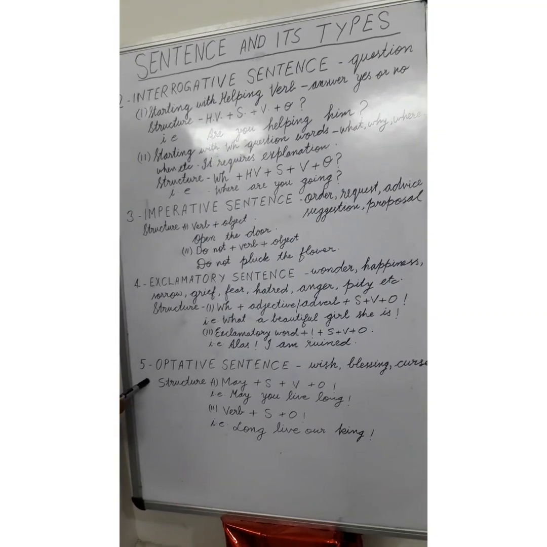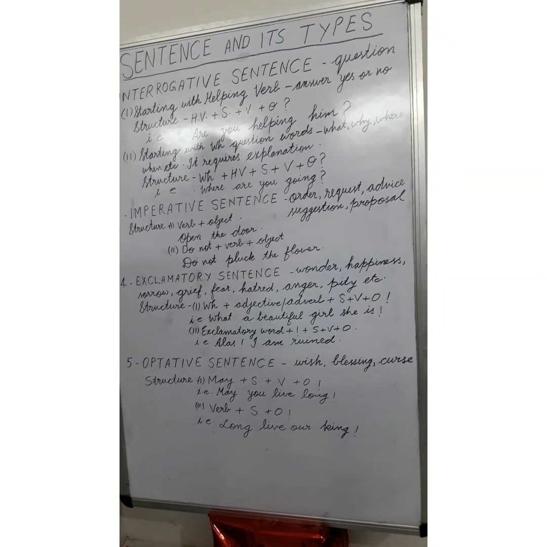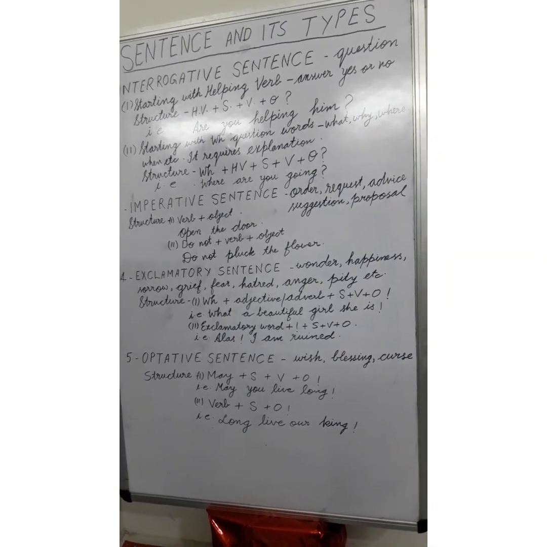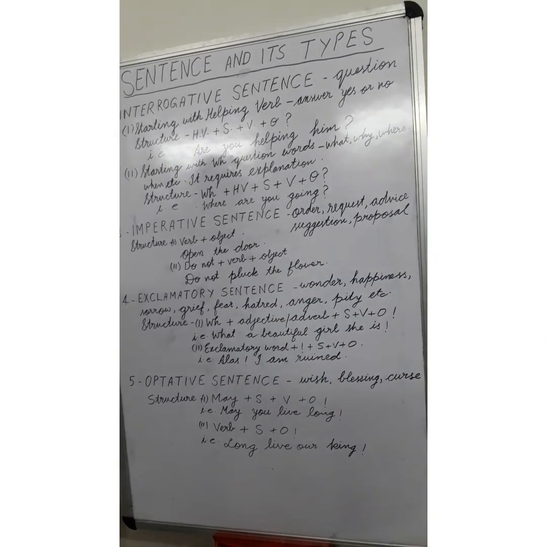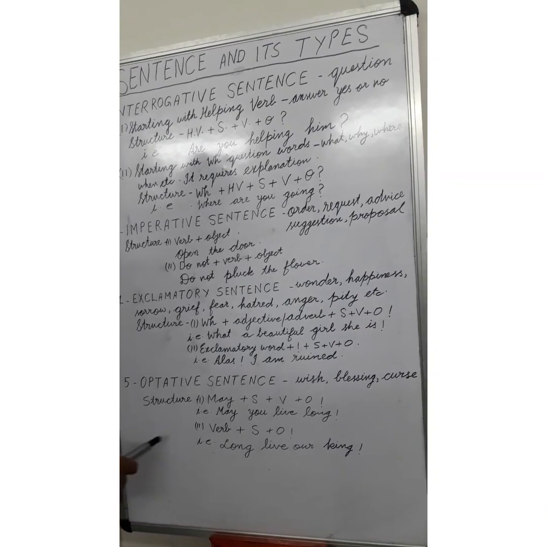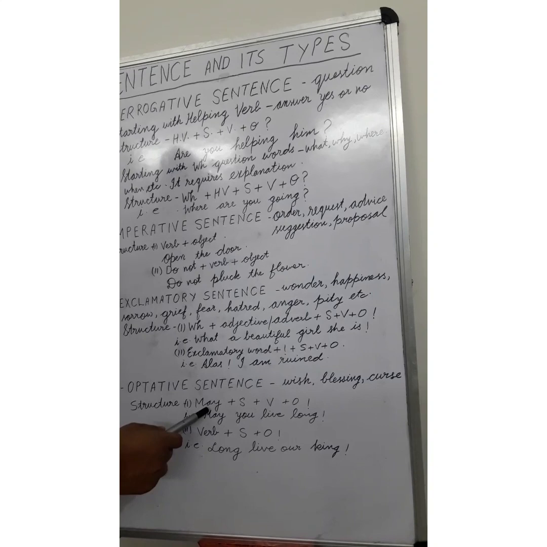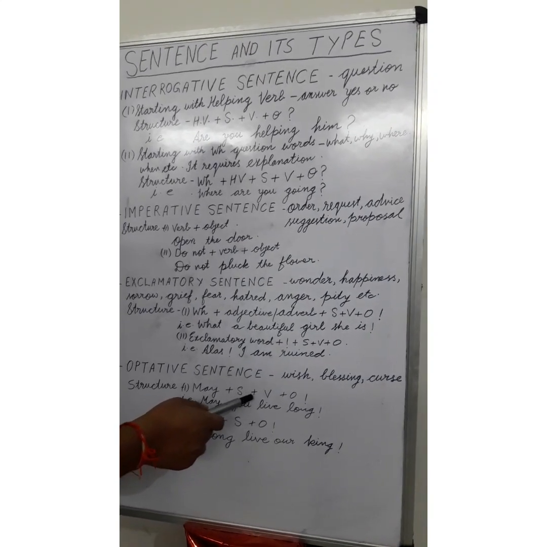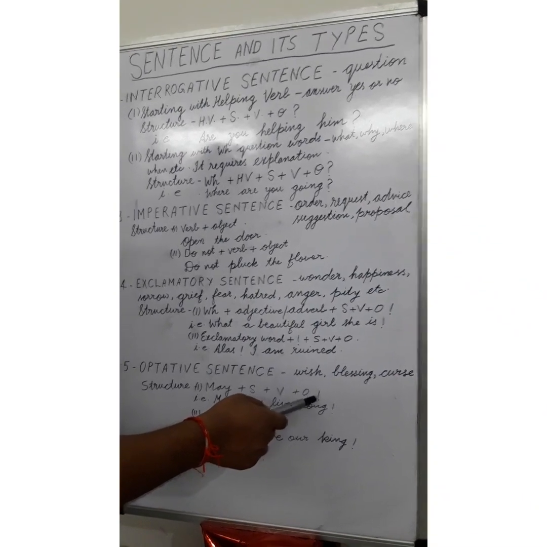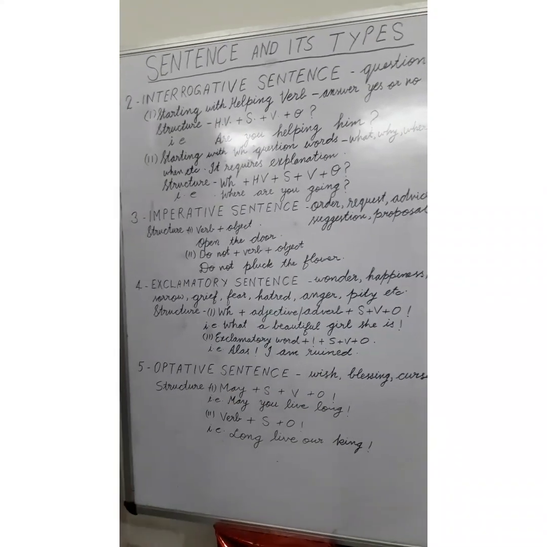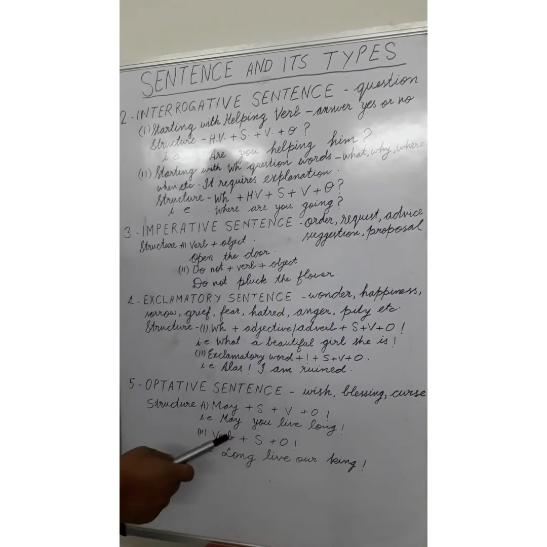The fifth and the last type of sentence is optative sentence. Optative sentence expresses wish, blessing or curse. Wish, blessing or curse. And the common structures are, first type of structure in which may is used, then comes subject, then verb, then object, and yes, a sign of exclamatory or optative we can say is used. As an example, look at the sentence, may you live long.